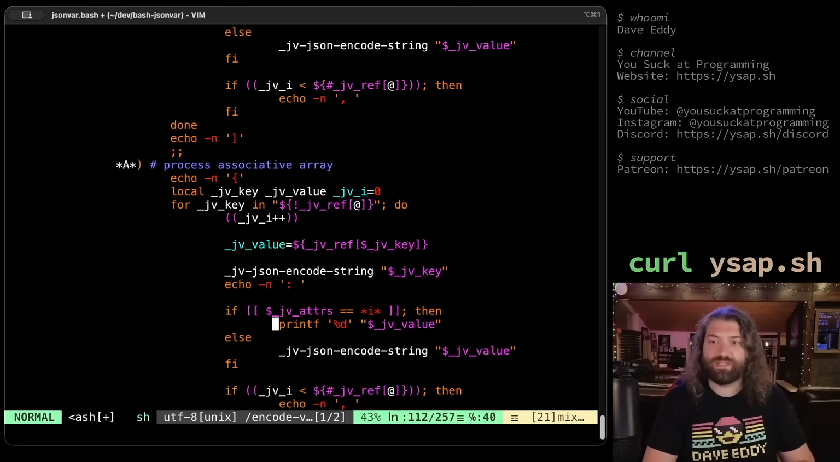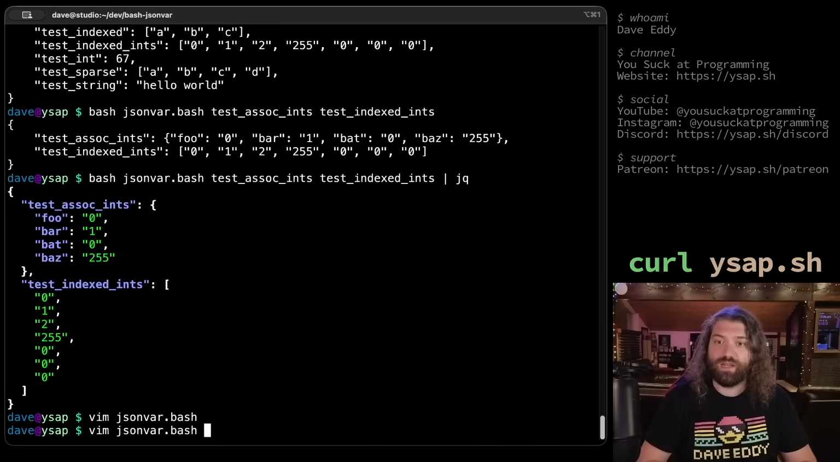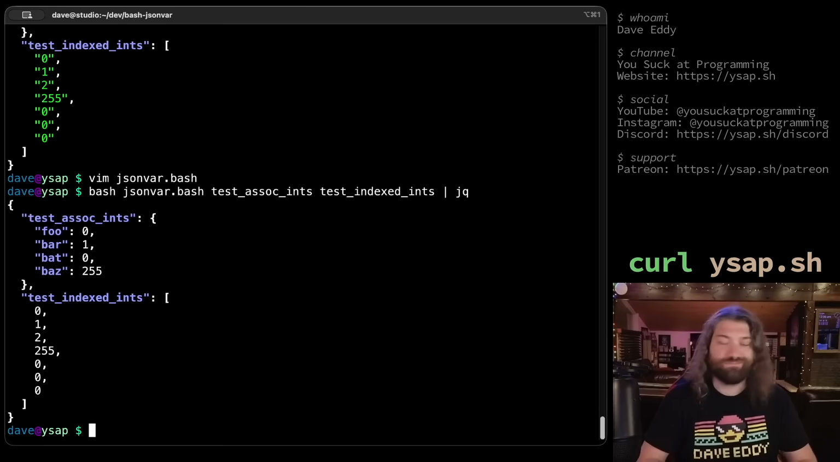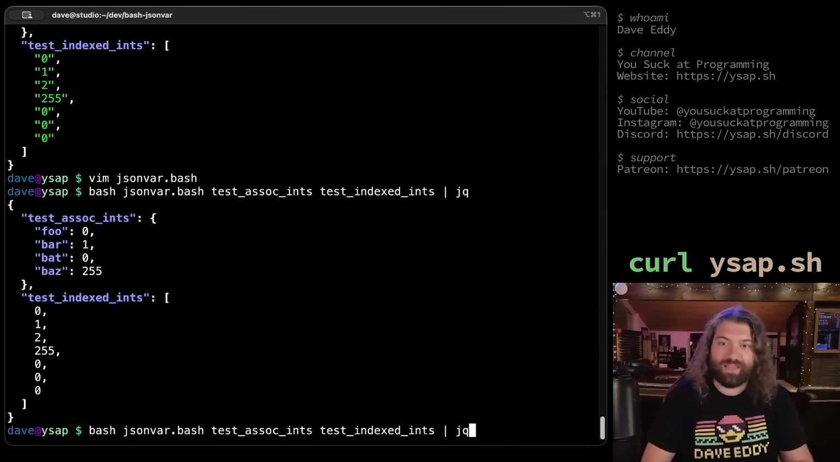It's the same exact thing. When we process the associative array, before we print the value, we're going to check. If it's an integer, we'll print it like an integer. If it's anything else, we print it like a string. So let's go ahead and rerun this now. That looks good. That looks beautiful. That looks so easy. What a simple fix. How easy was that? That's incredible.